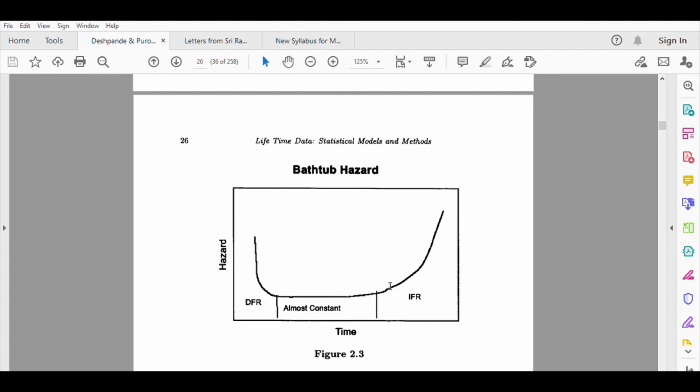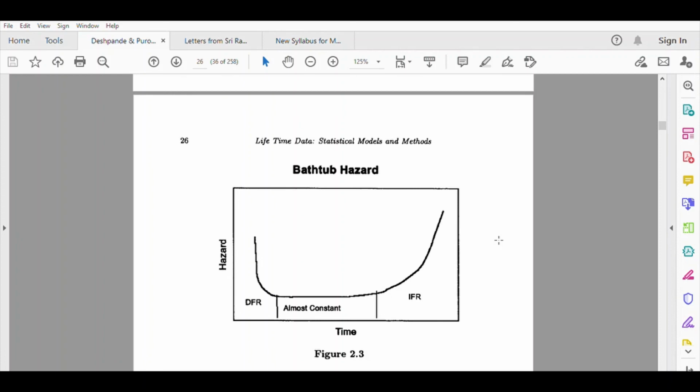So more diseases, more health related problems and issues arise, and as a result the mortality rate or failure rate increases. So this kind of shape is called a bathtub shape, and the hazard rate or failure rate is called a bathtub hazard rate. So human mortality is usually modeled by this kind of shape. So this is a striking feature of human mortality which you must know because you are studying survival analysis.